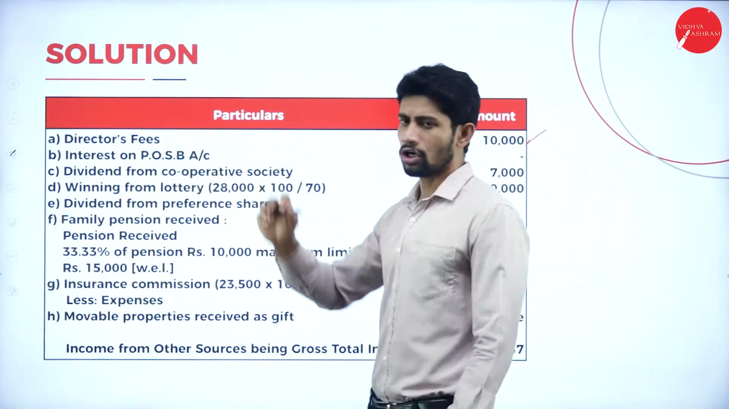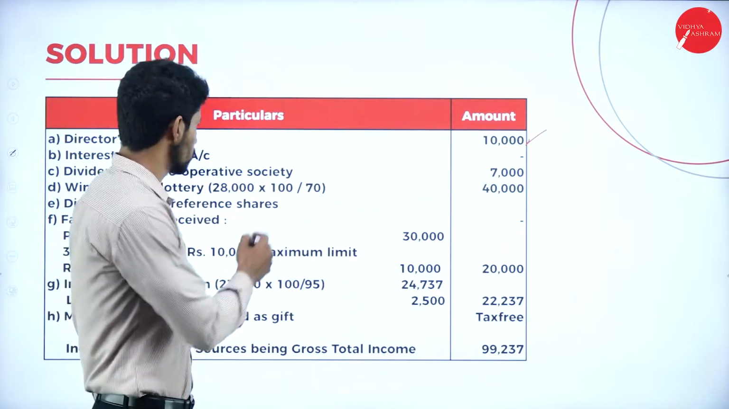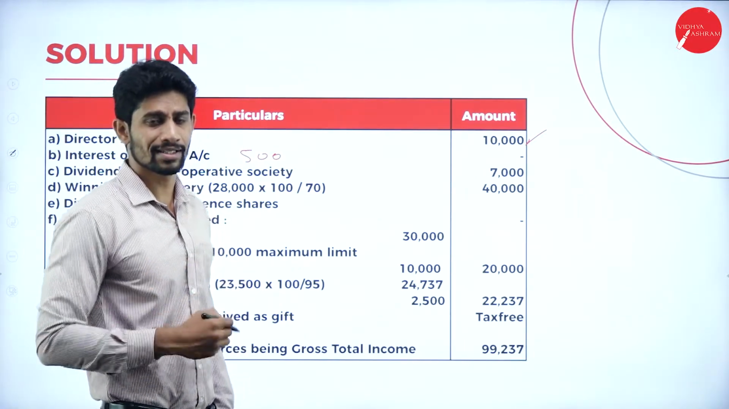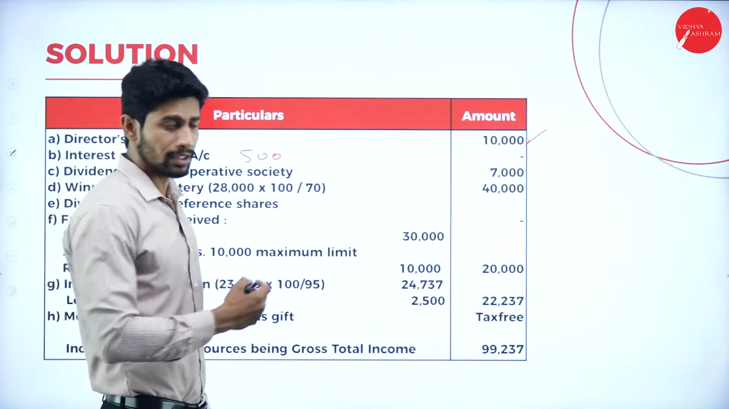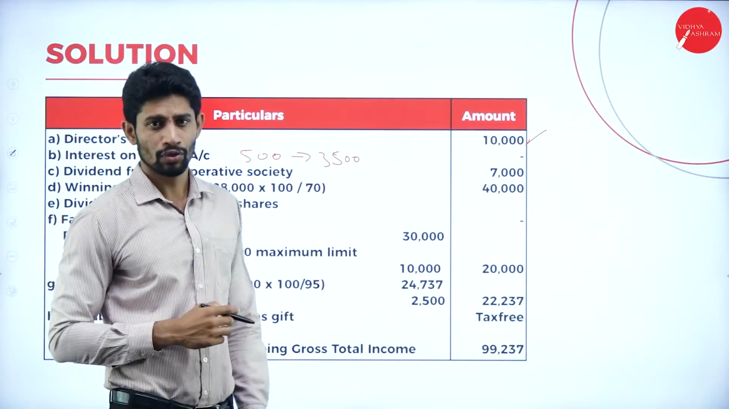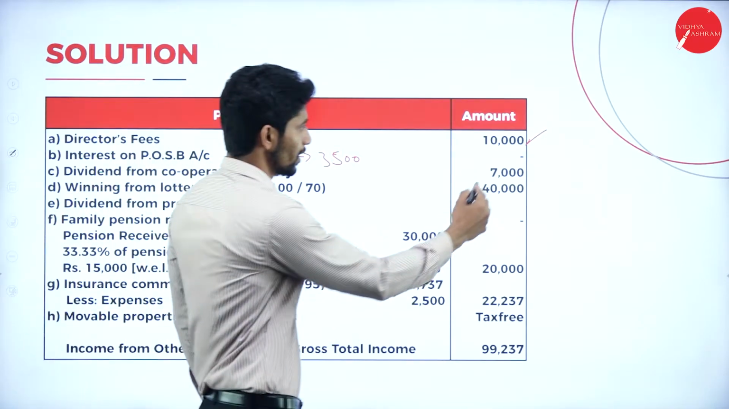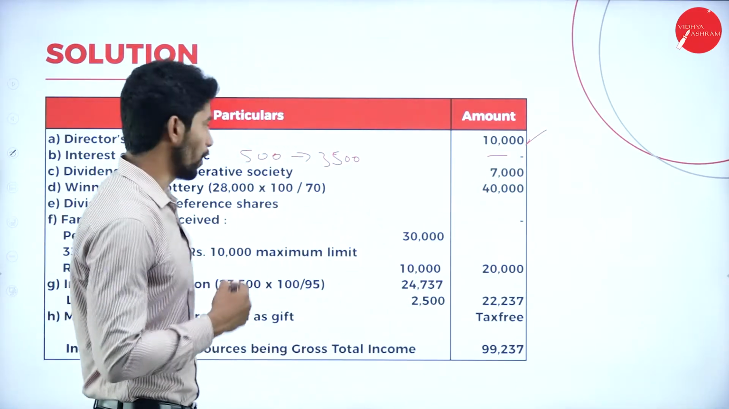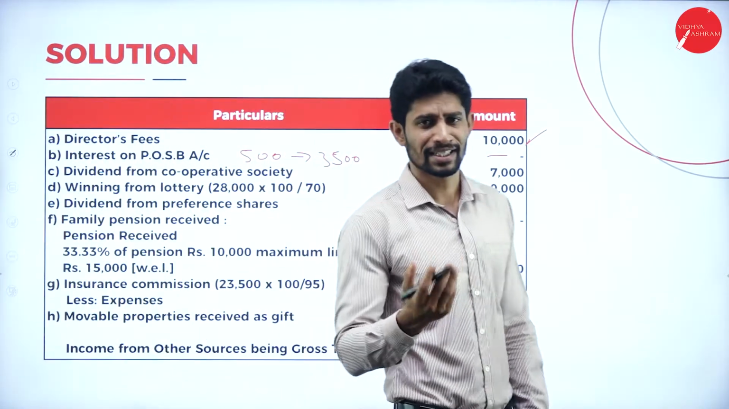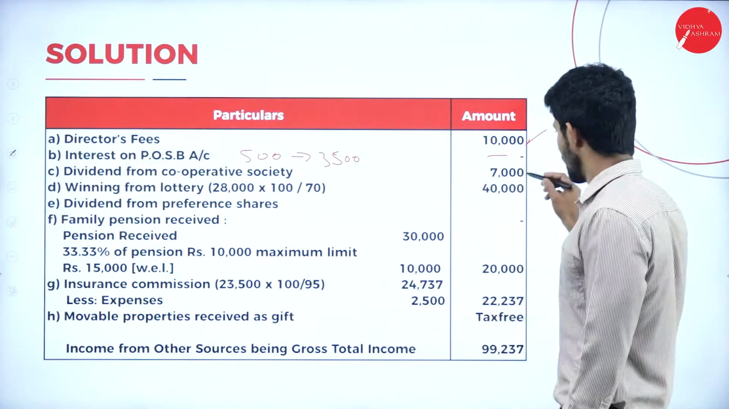Next, interest on POSB account. So what is the interest on POSB account received? The POSB account interest received is 500. But what is the exemption limit for POSB interest? It is 3,500. So the exemption amount is more than the amount we are receiving. So that is why here it is nil. Next, third point, dividend from cooperative society. Yes, any dividend received is taxable in the hands of the assessee. So dividend received from cooperative society is taxable.